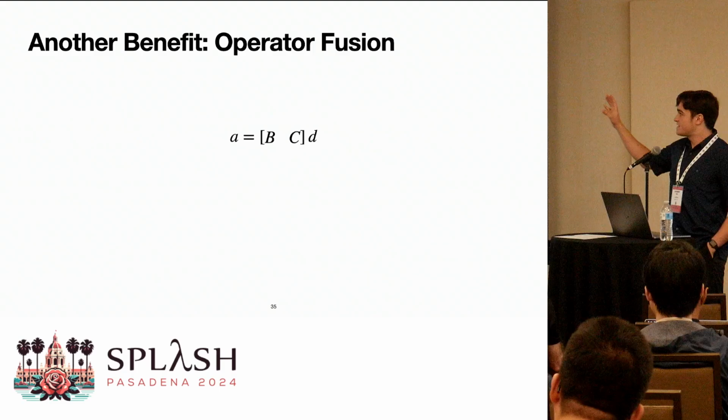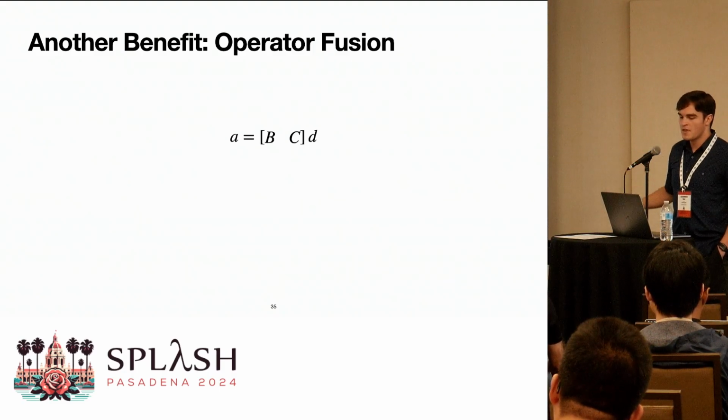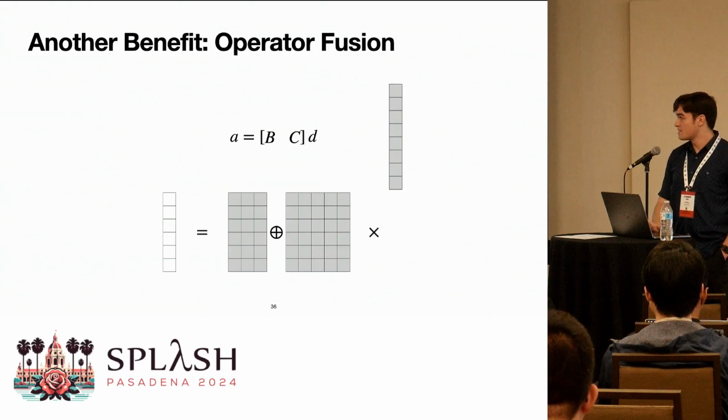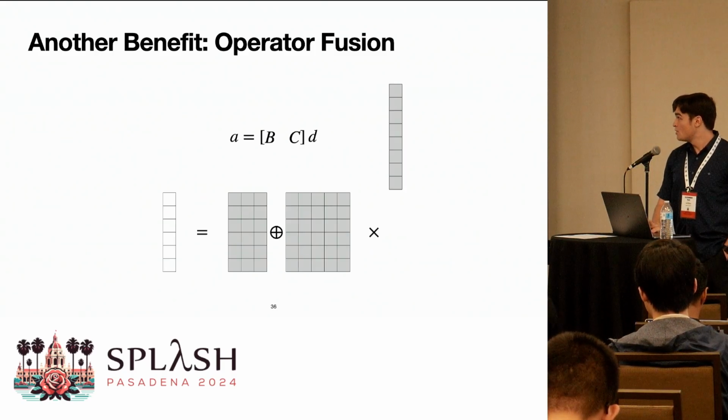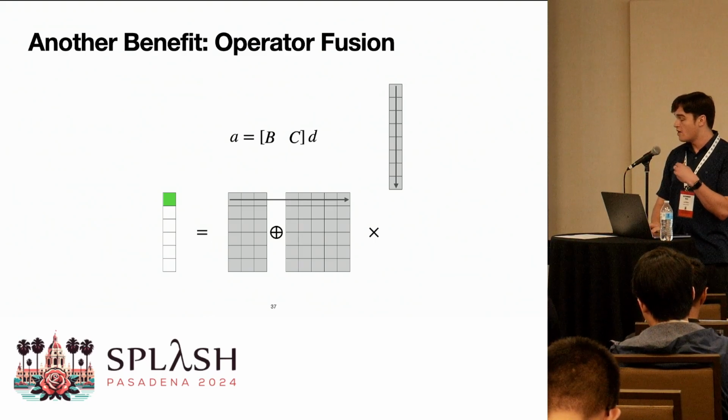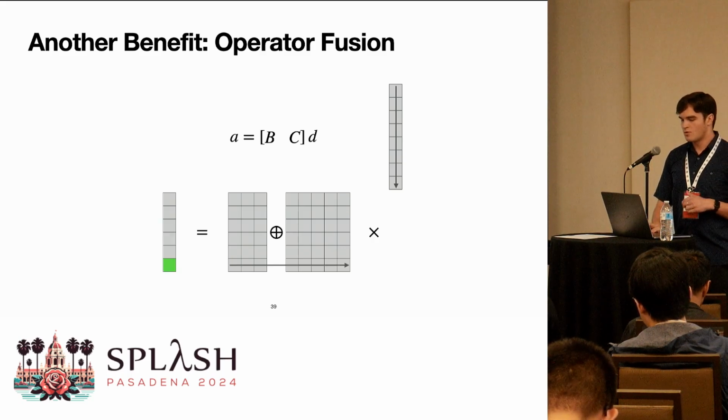So consider stacking 2 matrices, B and C, and doing a matrix vector multiplication on D. That looks visually something like this. Where to compute one element of the output, we iterate over all of the row of B and C and the entire column of D. And we just keep stepping forward.